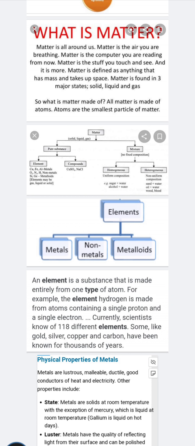Then an element is a substance made up of entirely one type of atom, which is further divided into three parts: metals, non-metals and metalloids.